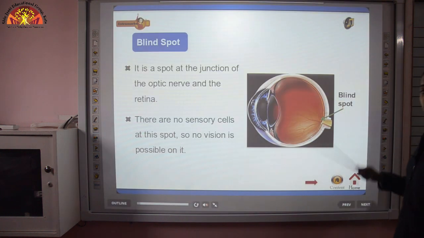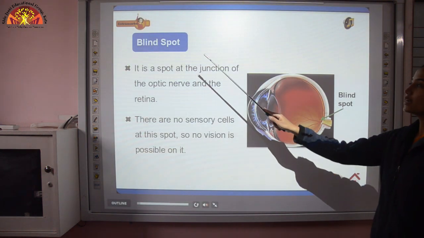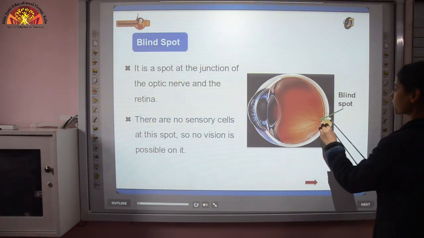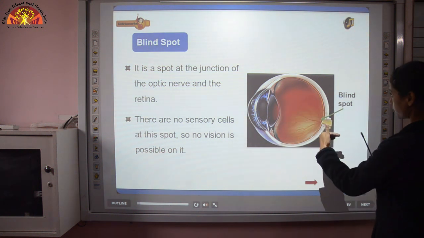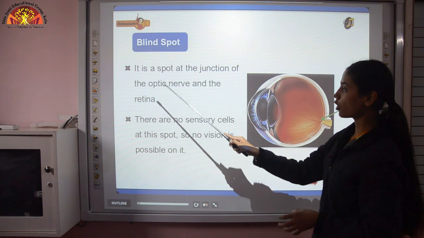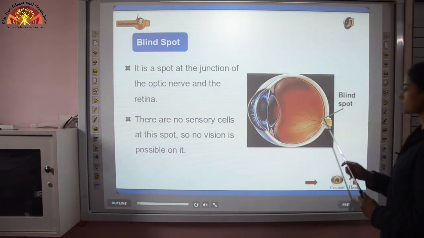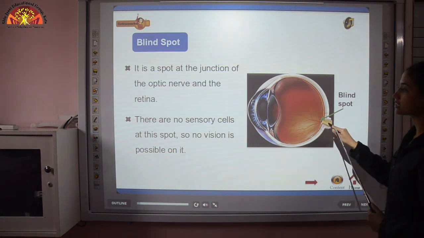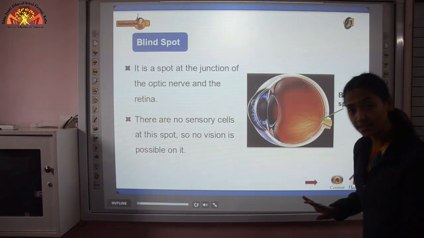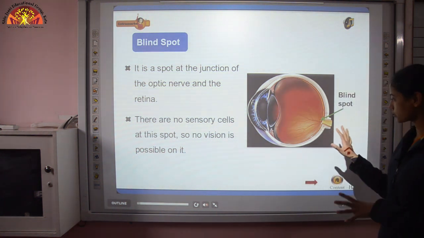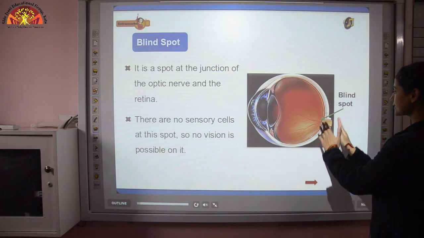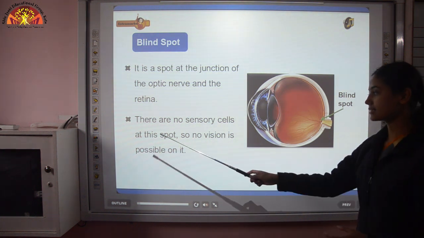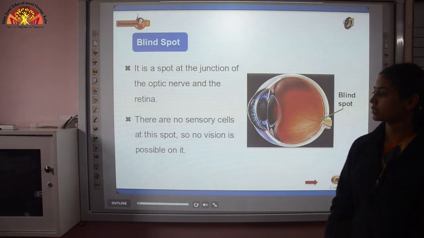And just below that yellow spot, the blind spot is present. Blind means a spot through which we cannot see anything. It is a spot at the junction of the optic nerve and the retina. This is the junction at which the retina and optic nerve are meeting. So here is the blind spot, as there are no light sensitive cells here. That means no rods, no cones are present here. So at this point, no image is formed. There is no vision. There are no sensory cells at this spot, so no vision is possible on it.